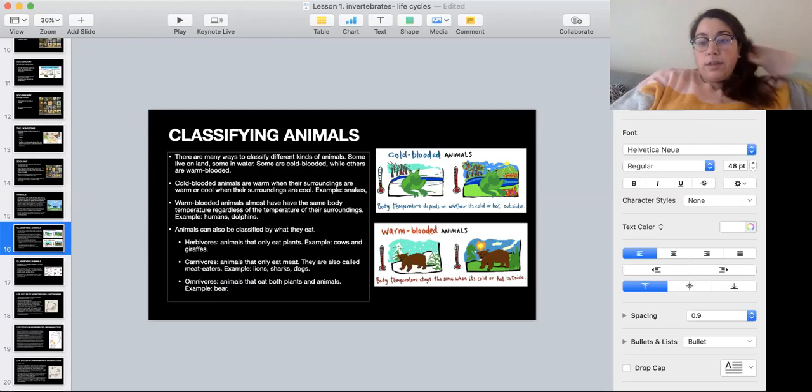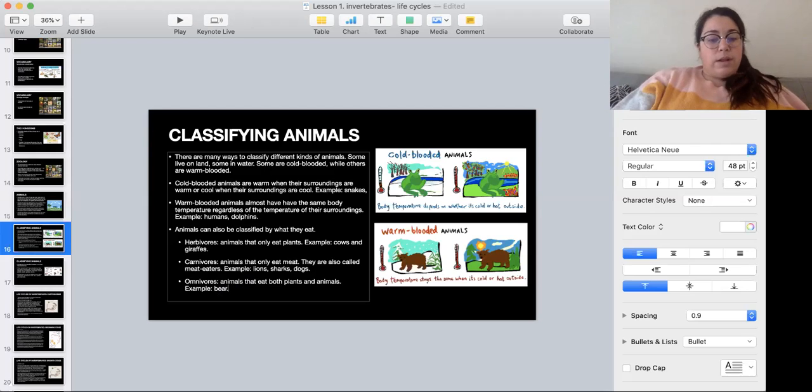And then there's another way to classify animals: if they're cold-blooded or warm-blooded. Remember that when an animal is cold-blooded, it means that its temperature changes with the environment. If it's cold outside, then the cold-blooded animal is going to be cold. If it's hot outside, the body of the cold-blooded animal is going to be hot inside too.